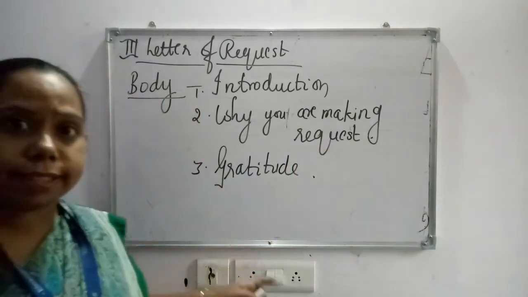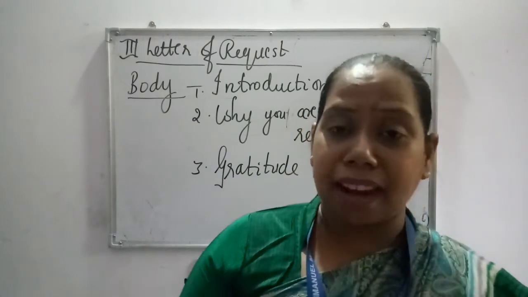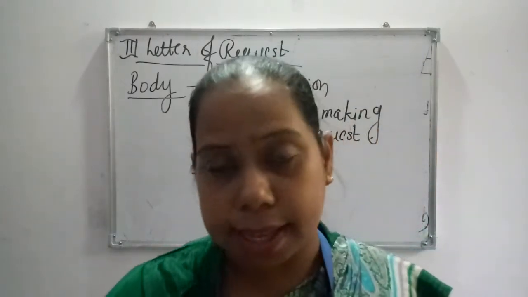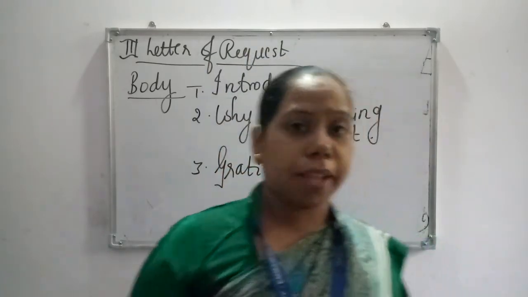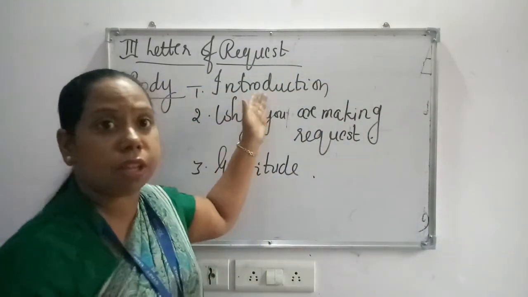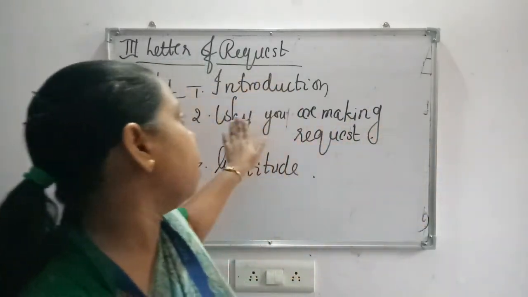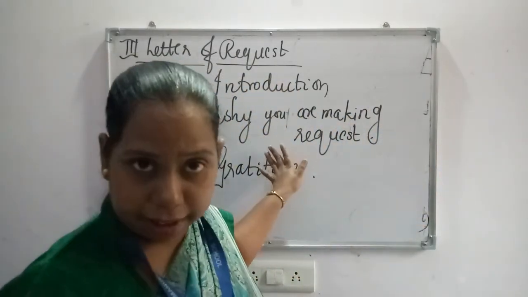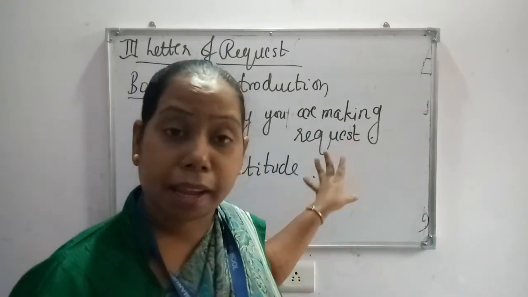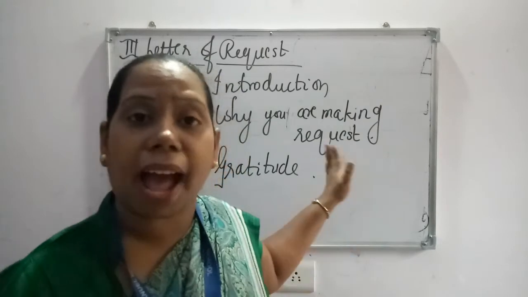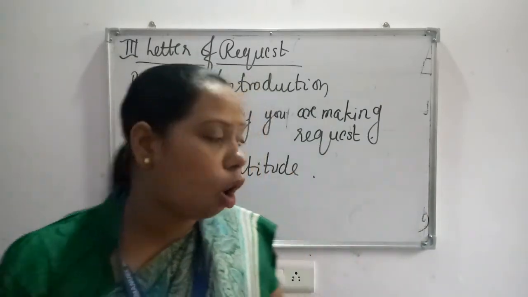Means introduction. For example, your grandfather has passed away and you cannot attend the periodical examination, so you have to write a request letter to the principal. In that you can introduce yourself: I am a student of your school of class 9 or 11, and because my grandfather passed away and the examinations are going on, I am unable to continue the examination. Kindly excuse me or take my examinations later on.